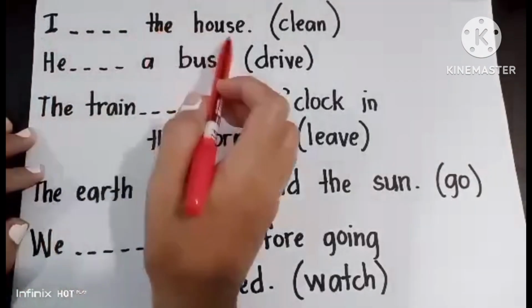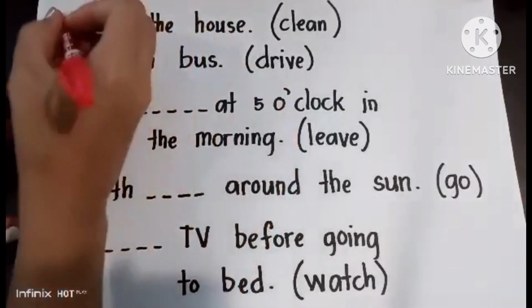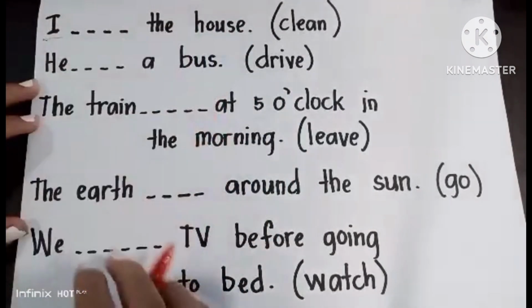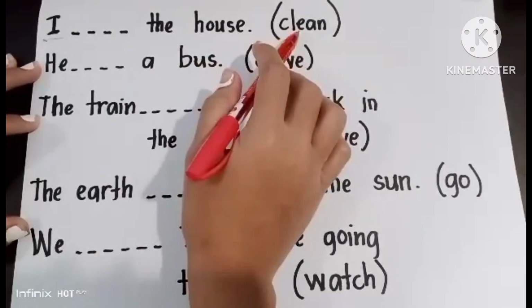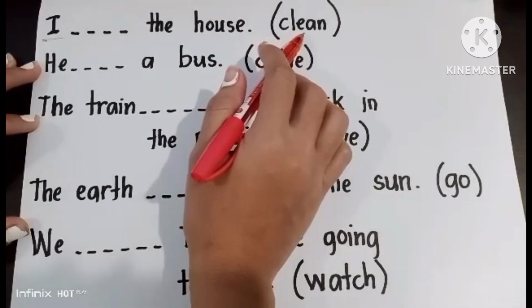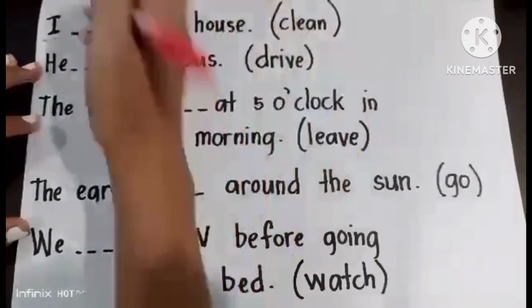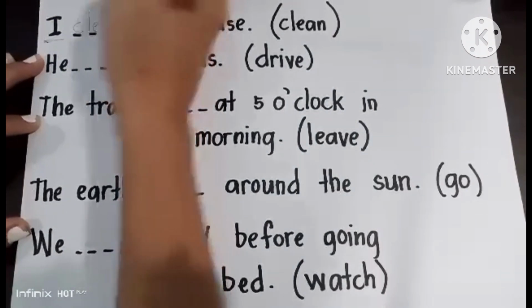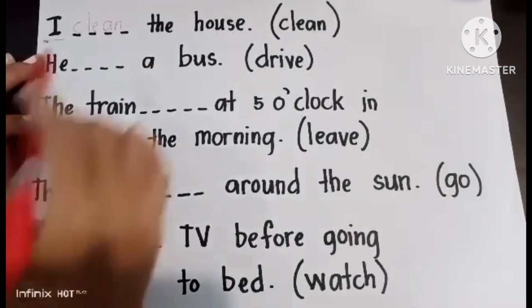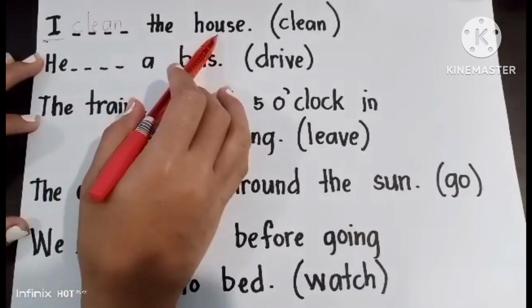I blank the house. Look at here your subject. It's I. I is a plural subject. Therefore, you must use the verb into plural verb form. Okay, so it becomes clean. So, I clean the house.